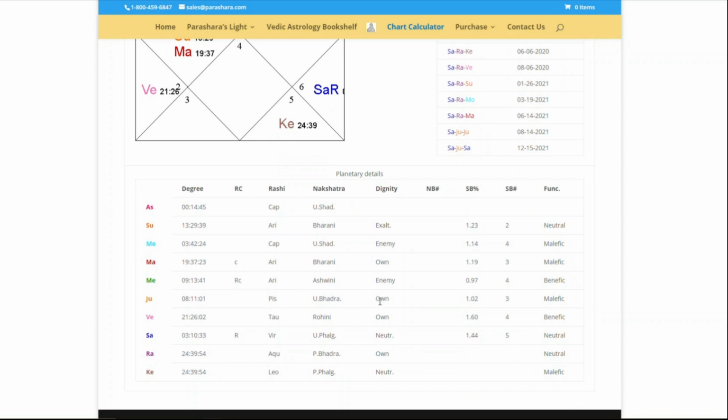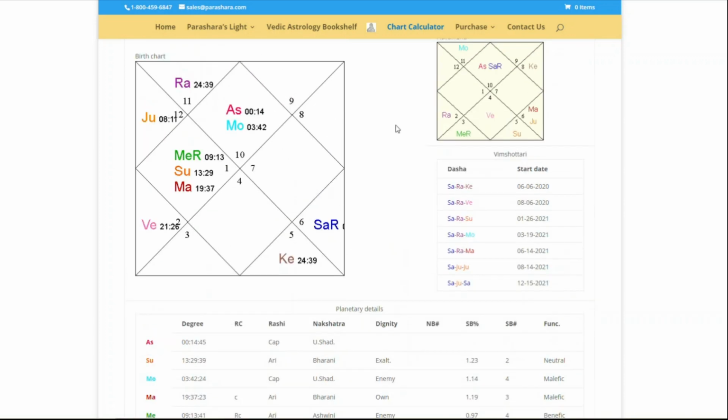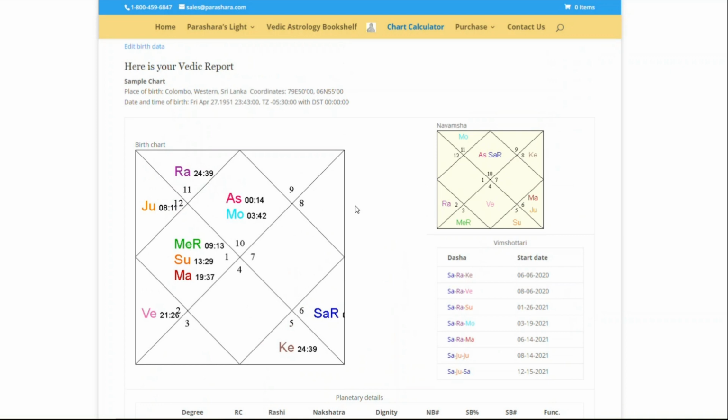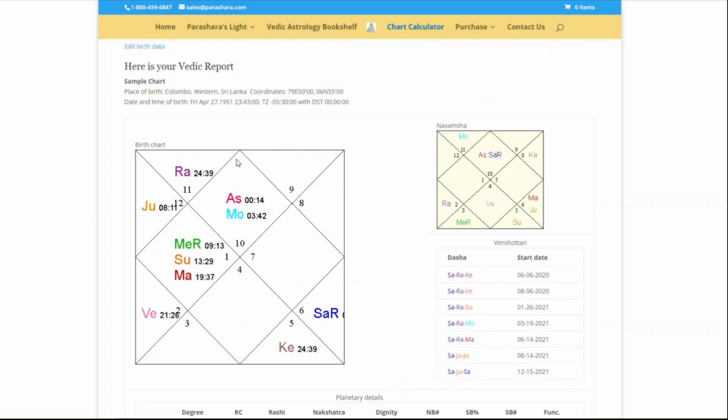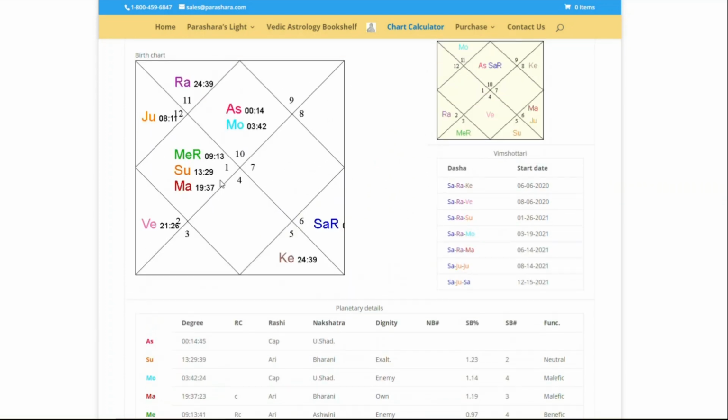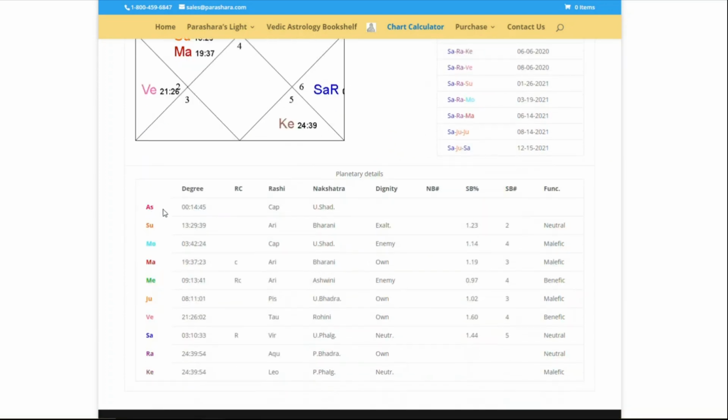What you got now? See what you have. We were looking at this, but now look at here. This shows where the ascendant is Capricorn. So the sample chart ascendant is Capricorn, and Capricorn is the 10th zodiac sign. For the moment, that's enough.